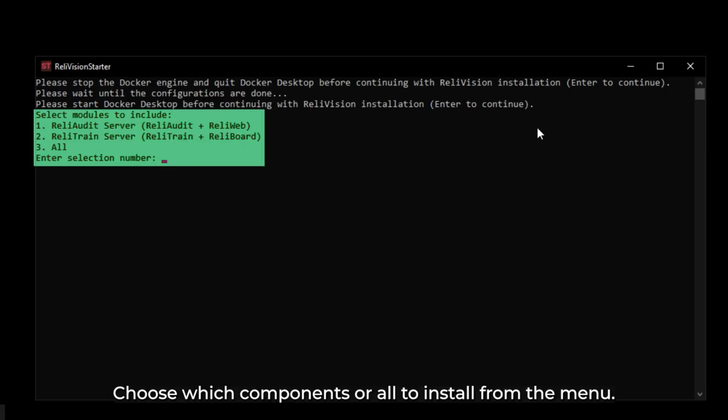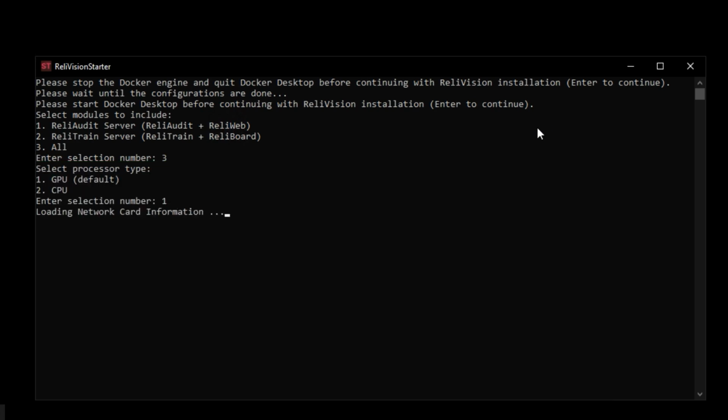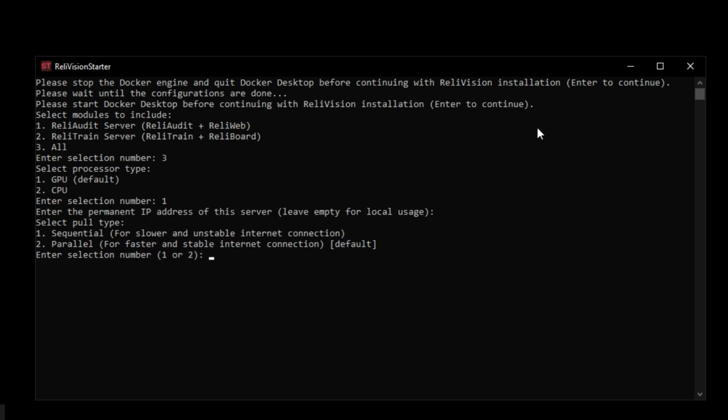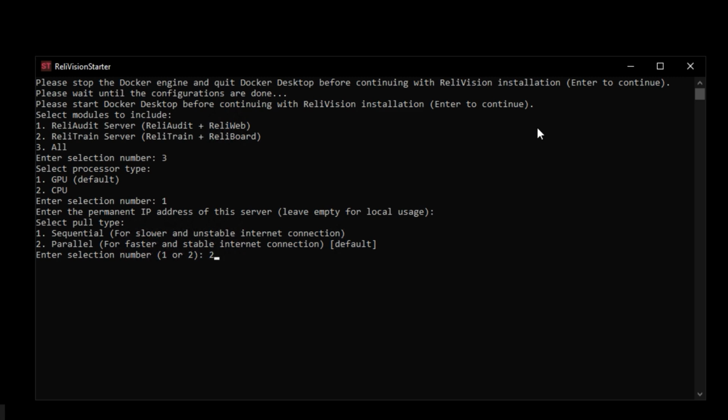Choose which components, or all, to install from the menu. For computing hardware without GPU, choose CPU-only installation option. In case of slow internet connections, sequential installation option is recommended.